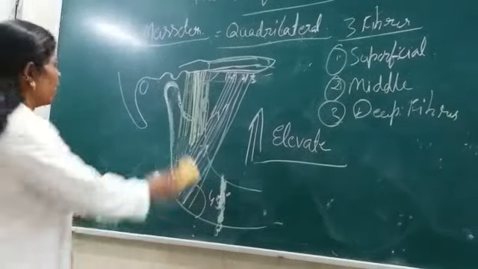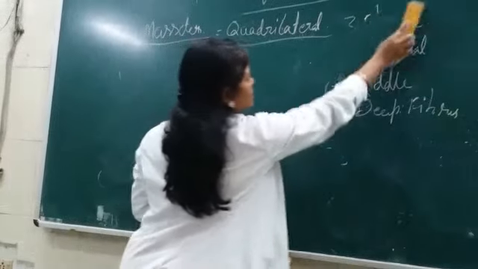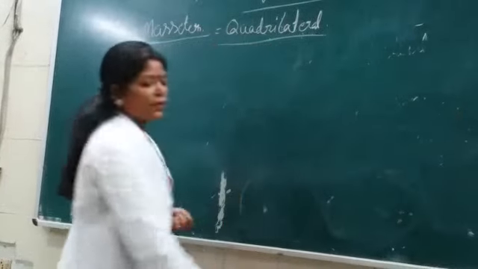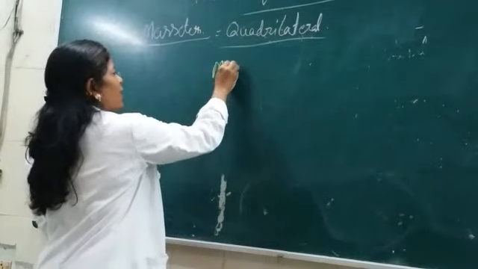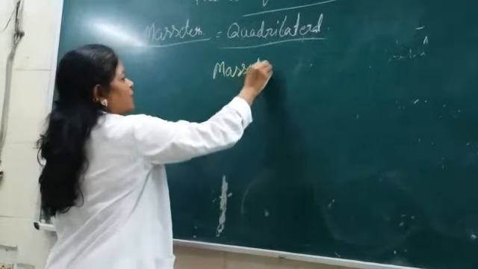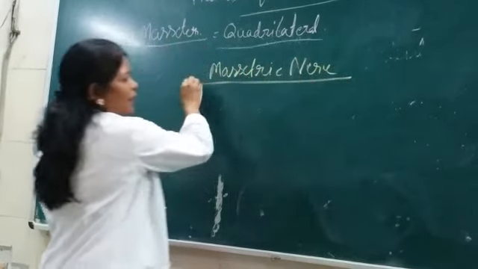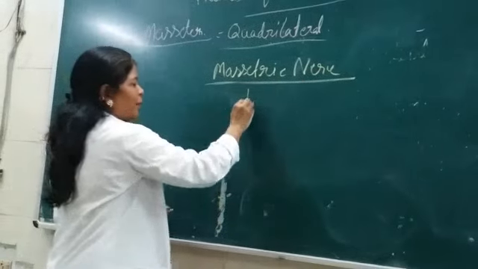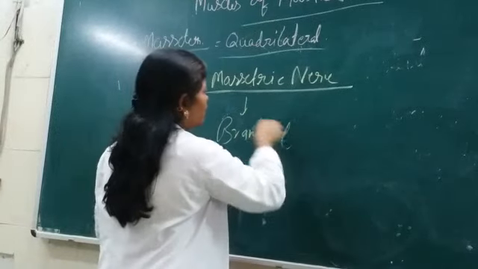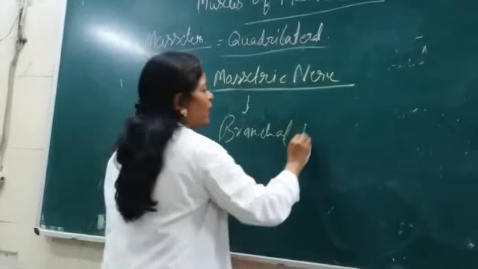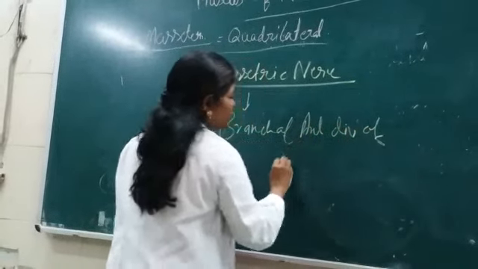And what is the nerve supply of this masseter muscle? The masseteric nerve. It is a branch of the anterior division of the mandibular nerve.